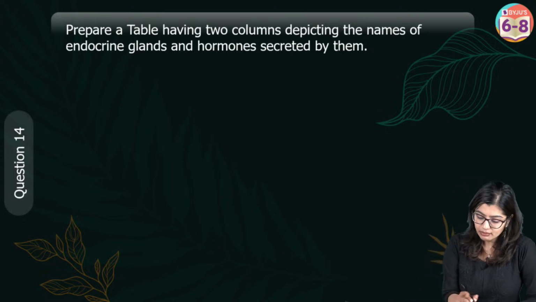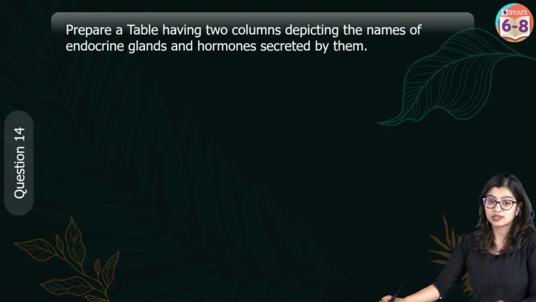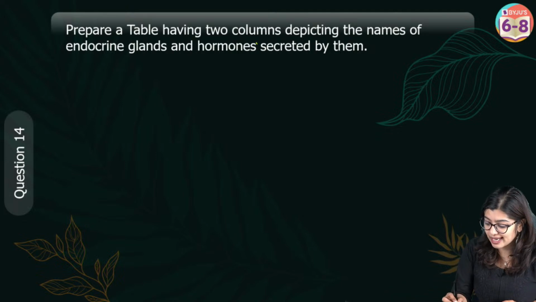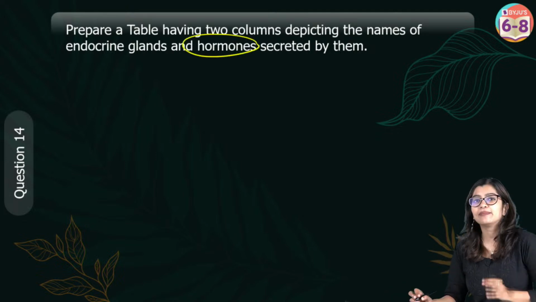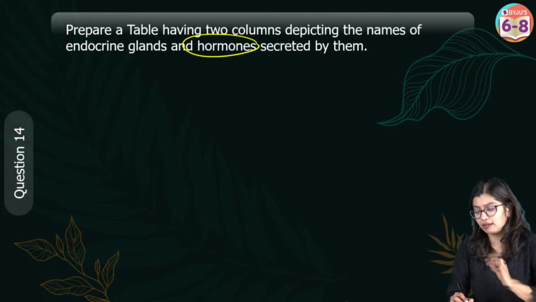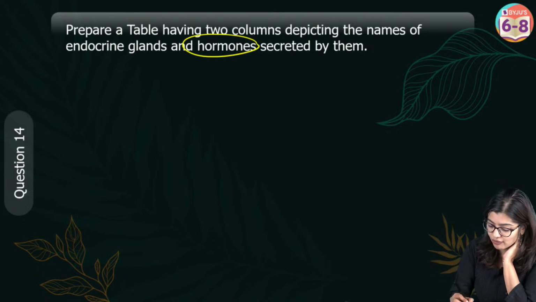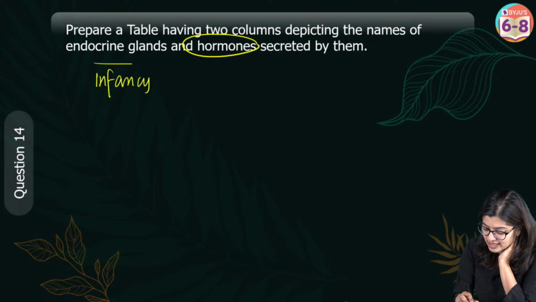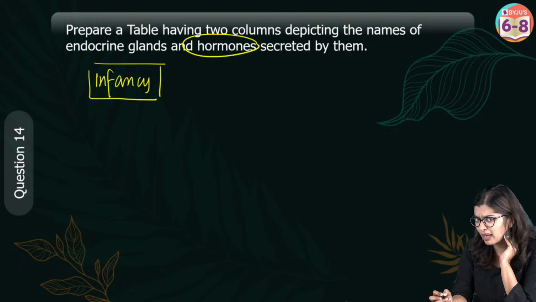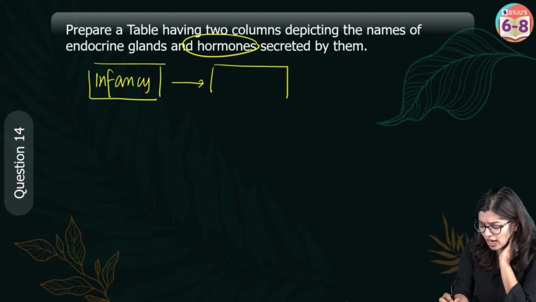Now prepare a table that depicts the names of endocrine glands and hormones. Let's understand the concept of hormones. We have different phases of life. We are born and our initial phase of life is infancy, where we are young babies. Then we go into childhood.